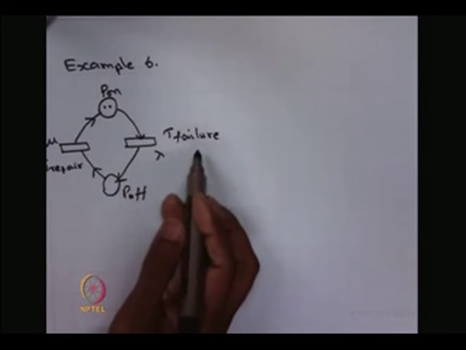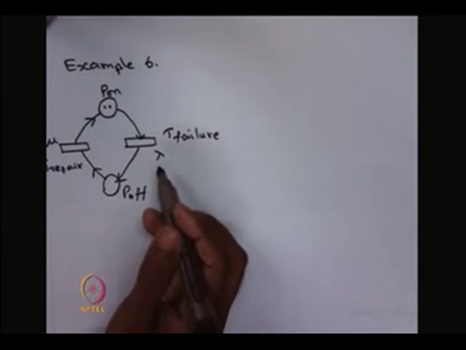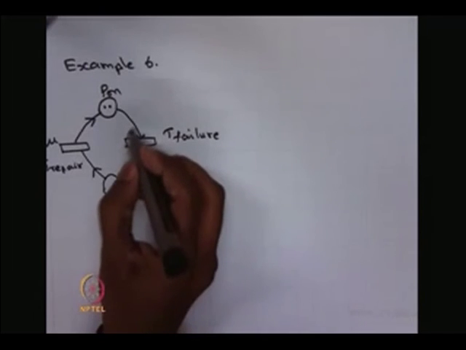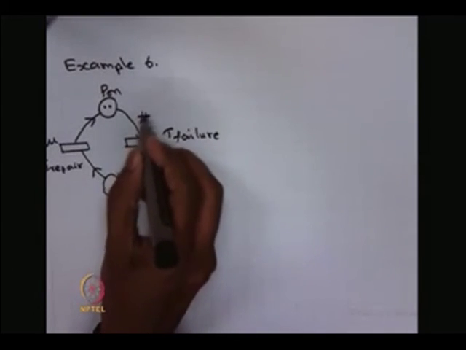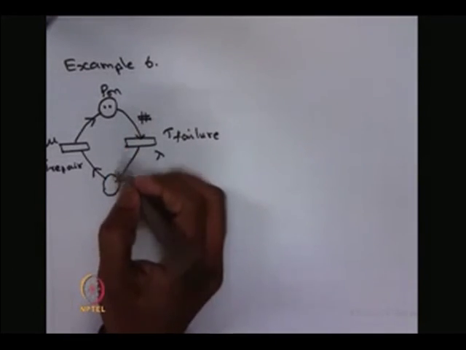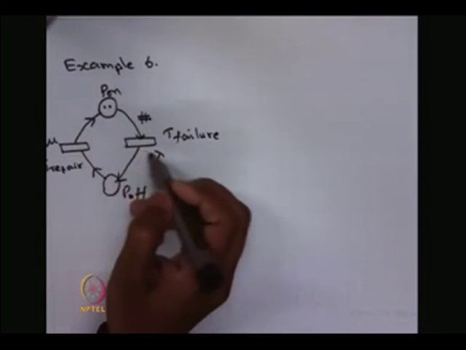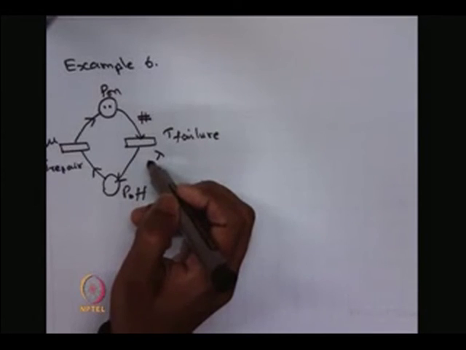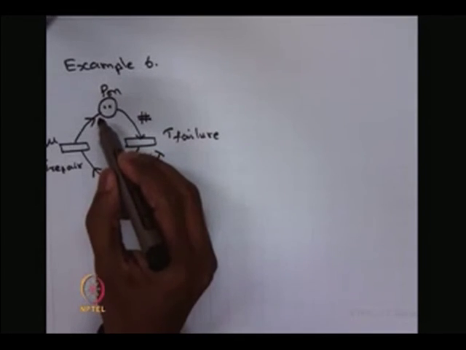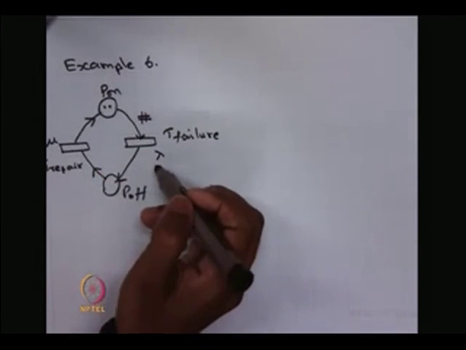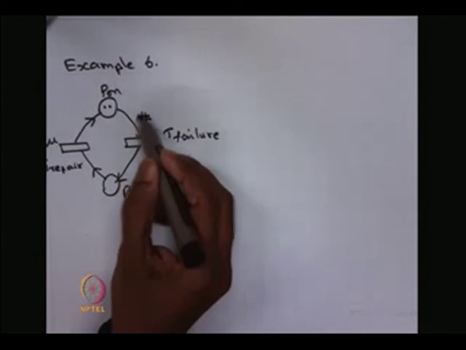Each component failure is exponentially distributed with the rate lambda. Therefore, there is another symbol called asterisk. If there are two tokens in the place P on, then the rate will be 2 lambda. If one token in the place P on, then the rate will be lambda. For that we have used the asterisk.